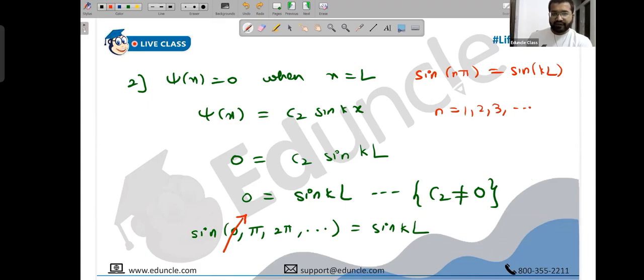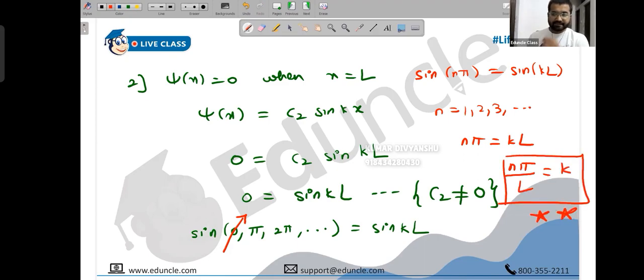Okay. So sin gets cancelled. What do we have? n pi is kL. Okay. So what do we have, people? n pi by L is k. We have n pi by L is k. Make a note and give this equation a number, 2, 3, 4, star mark, whatever. n pi by L is k.